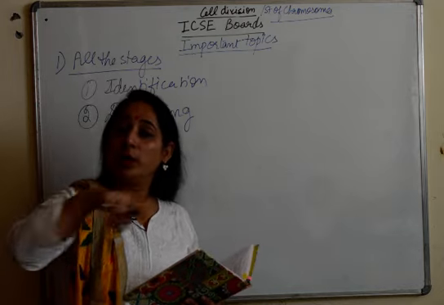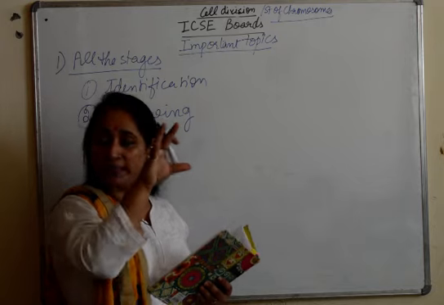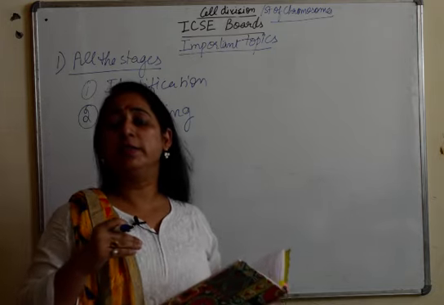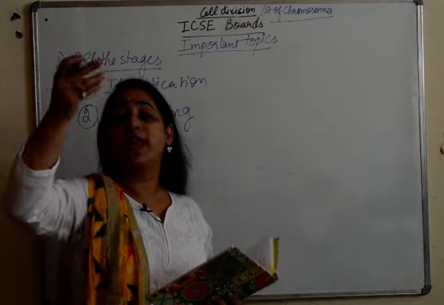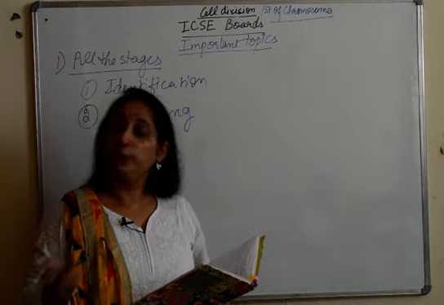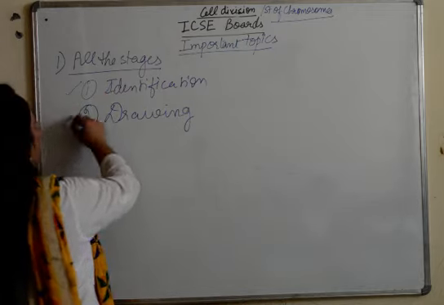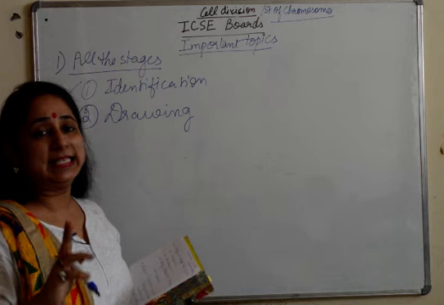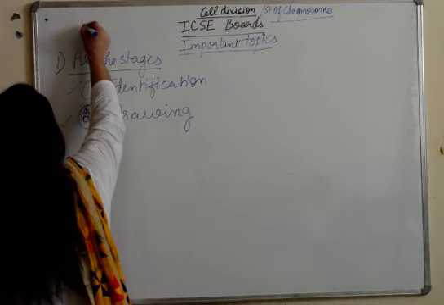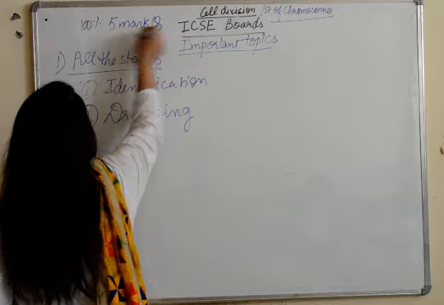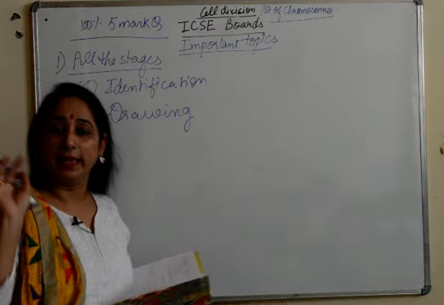That means they will give you a stage drawn, they will ask you multiple questions, and in the last question they will say draw the stage which is prior or after this. So you need to draw also. So identification and drawing, for both the purposes, stages is the most important question. 100% 5 mark question, very important, it comes every time.